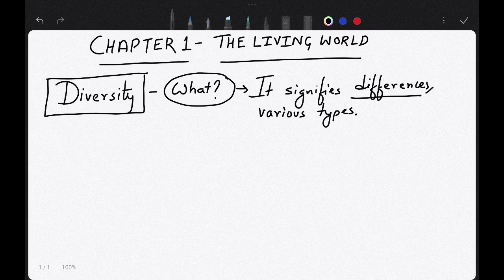See, in your earlier classes, in social sciences book, you have studied that there are different types of languages and dance forms. In languages, you have seen Spanish, French, Japanese, Hindi, English. In various types of dance forms, there are Kathak, Kathakali, Bharatanatyam. So this shows the diversity in languages and dance forms. Similarly, in the living world, the animal world is also diverse.